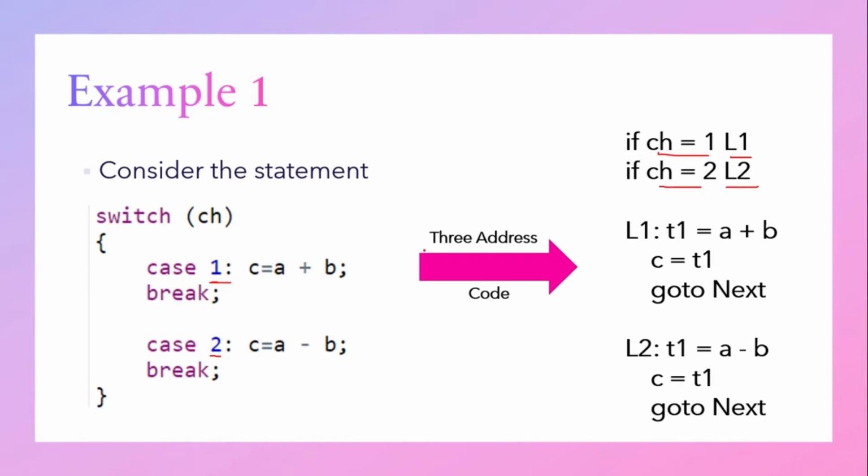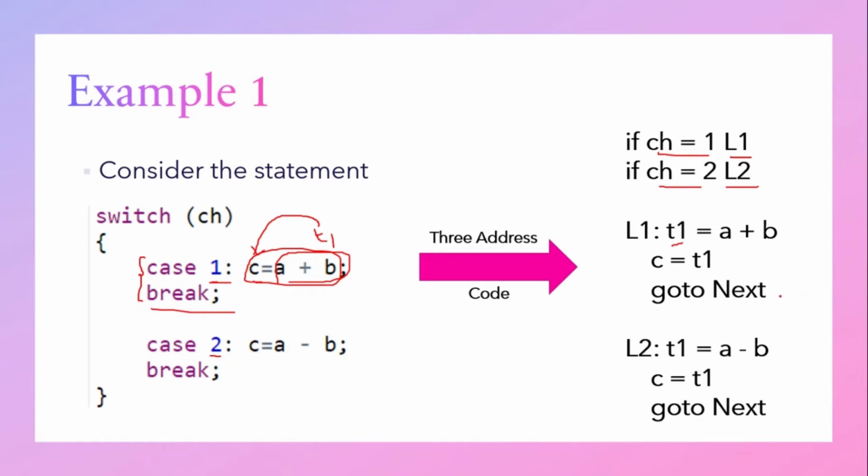So what will L1 contain? L1 will contain the statements of case 1. What is the statement of case 1? C is equal to A plus B. How will we write a 3 address code for C is equal to A plus B? First we will evaluate A plus B and store the result in a temporary variable, let it be T1. So A plus B result will be stored in T1. Then we will assign this value of T1 to C. So C is equal to T1. After that we break out, which is nothing but going to next.